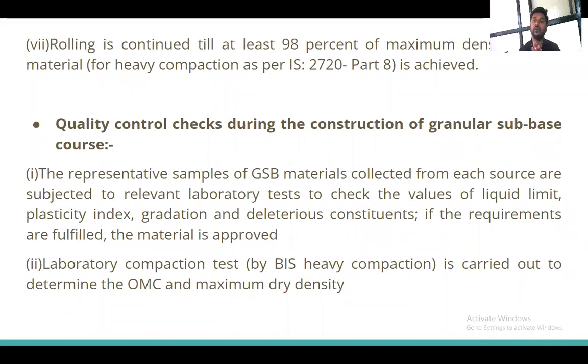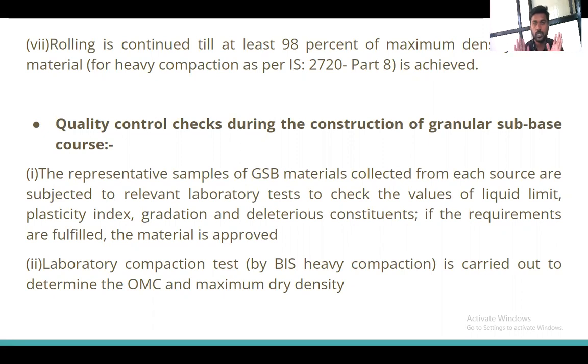Then the last step is to make sure the density achieved is 98%. 98% of density should be achieved. Okay, so these are the steps carried out whenever I am constructing the subbase layer. We are just discussing the subbase layer, the granular subbase layer.